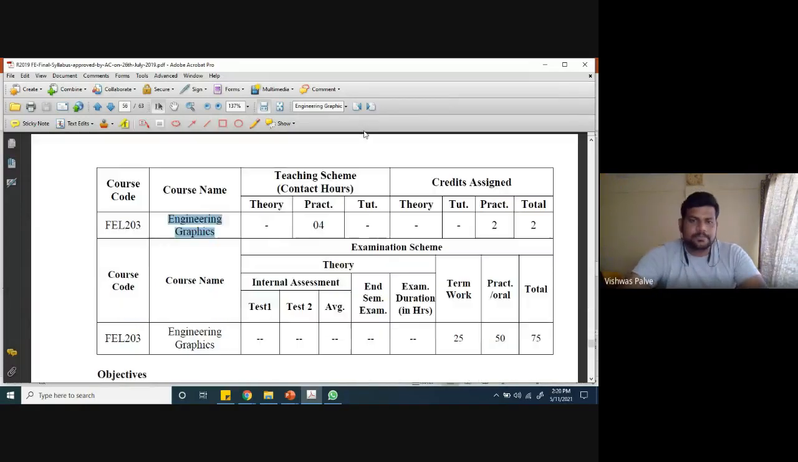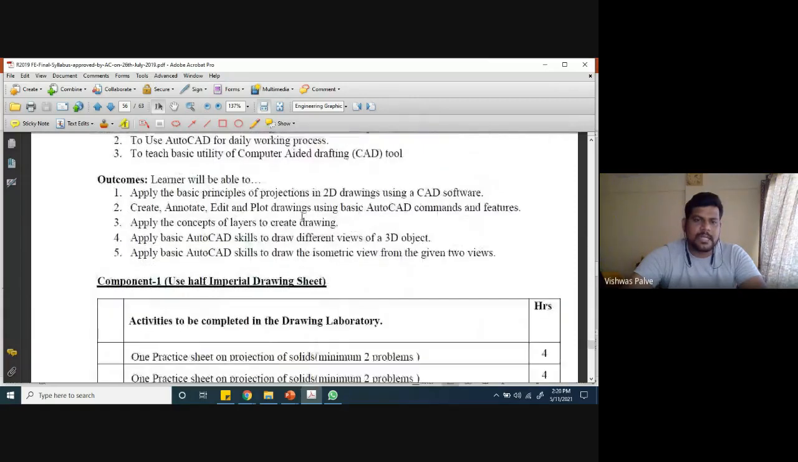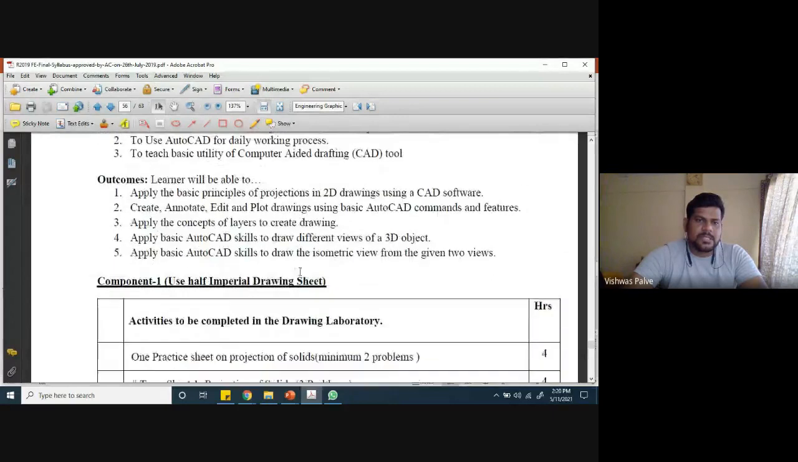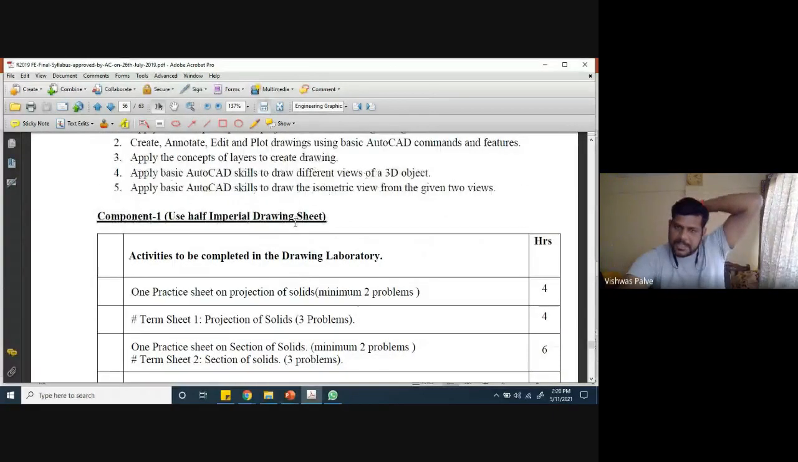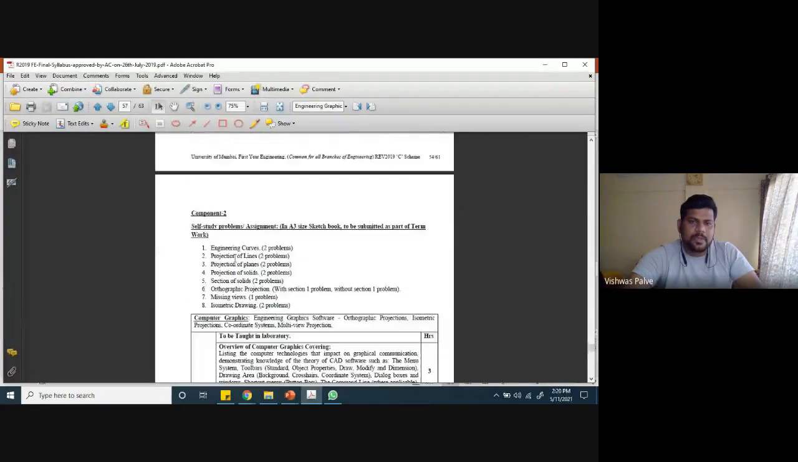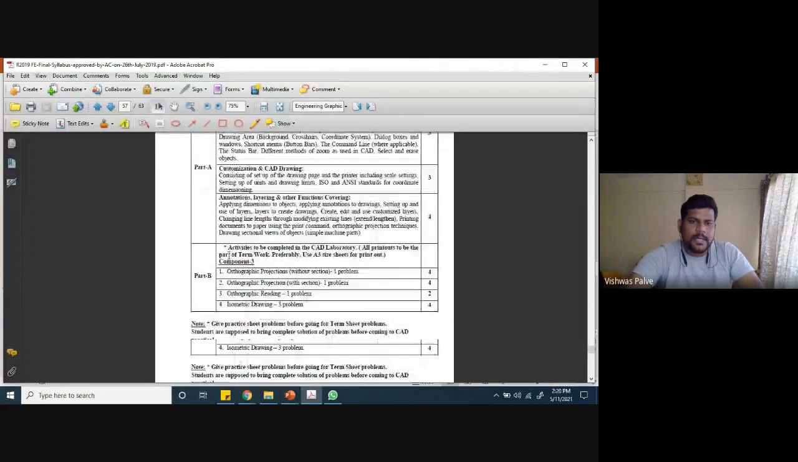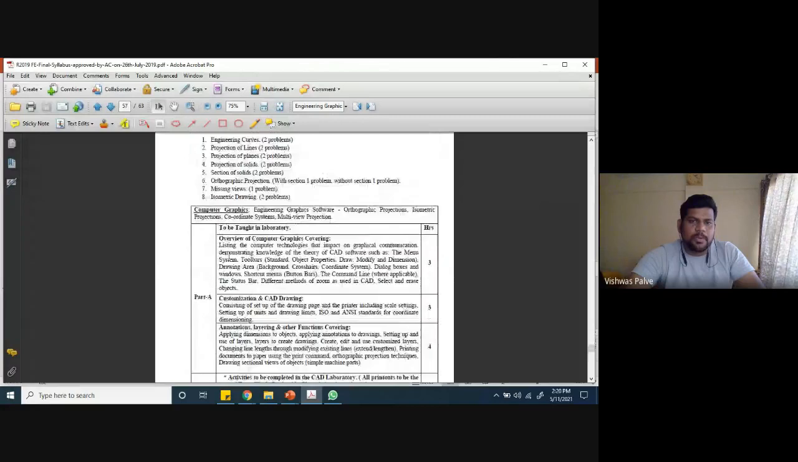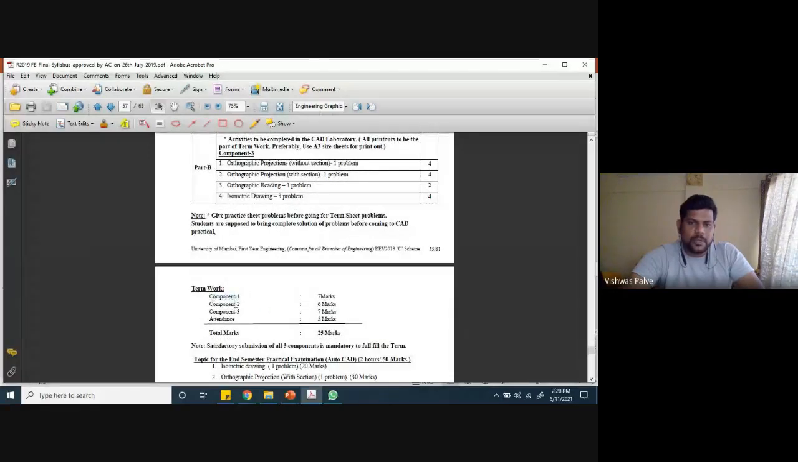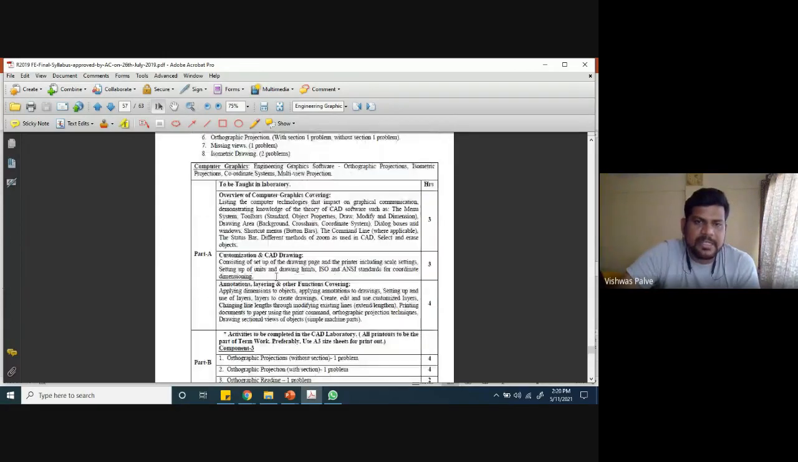Then let us see the practical part. Now in the practical sessions, you can see that was the syllabus which we have discussed. Now this is the practical session, and it has been divided into components. You can see component 1, component 2, so in total 3 components are there, and based on that the practical exam will be conducted.